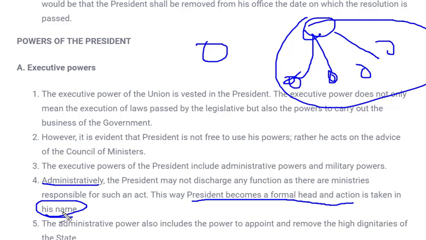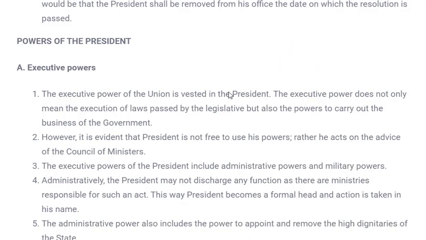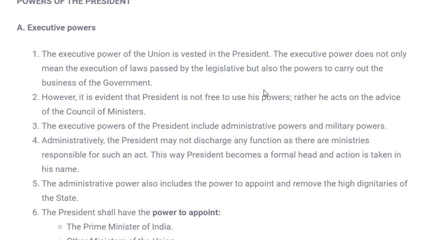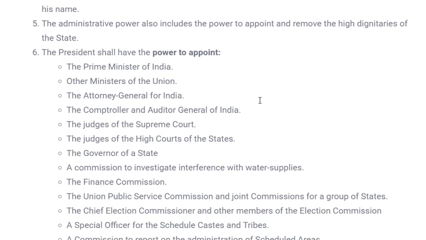As I gave the example of family, every action in your family is taken in the name of your grandparents. So similarly over here, every action is taken in the name of the president, but it is done by the council of ministers from every department. What are the other powers of the president in terms of execution?